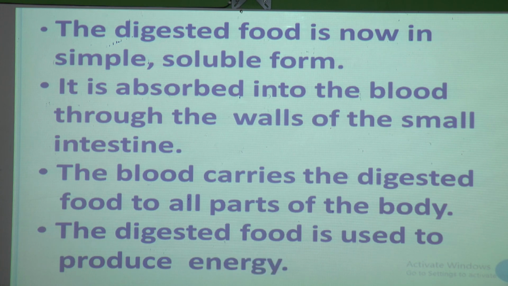So now you got how our body gets energy when we eat food. So the digestion process is very important to get energy from the food.